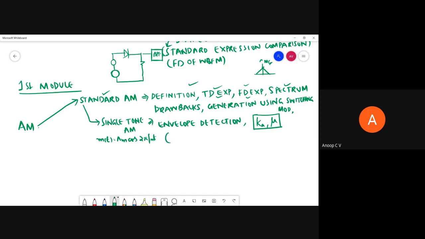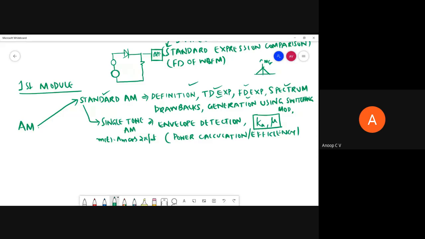And we had some problems on power. Power calculation or efficiency sort of problem. Right, so mu square by 2 plus mu square. We have solved such problems, right? So if you know the standard form, and if you know how to obtain the time domain expression and frequency domain expression, then